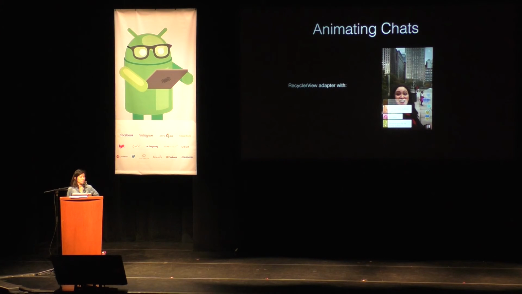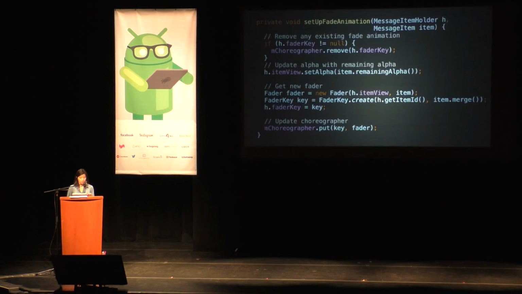The way we do that is we have our RecyclerView that internally has a custom fade choreographer that does all this work for us. This is what the setup fade animation looks like. The first thing we do is tell our choreographer to remove any existing fade associated with this view holder. We're not going to be using it anymore.